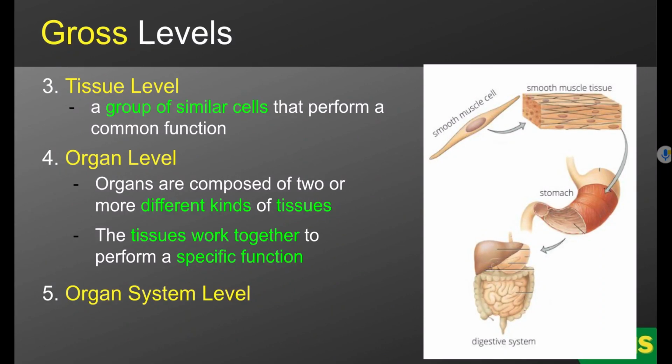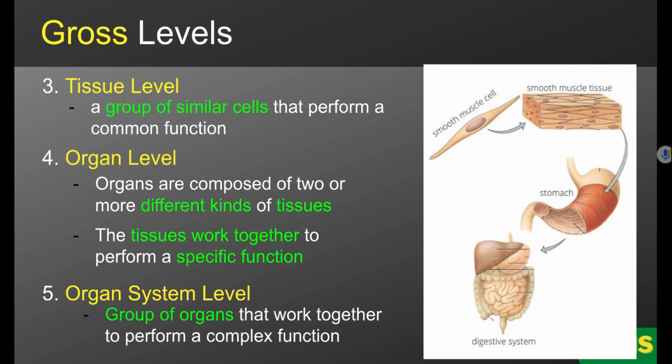The organ system is the most complex unit that makes up the body, and it's a group of organs that work together to perform a complex function. For example, the digestive system is made up of not only the stomach, but also the small and large intestines, the esophagus, the rectum, and the anus. And its function includes not only breaking down food, but also the ingestion of it, the absorption of nutrients in it, and the elimination of the waste.